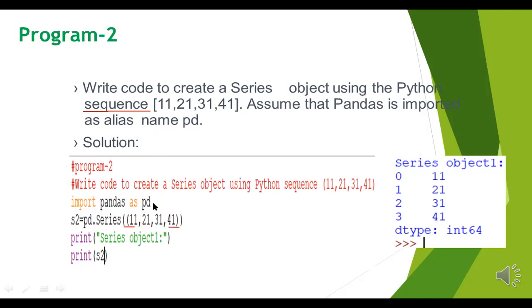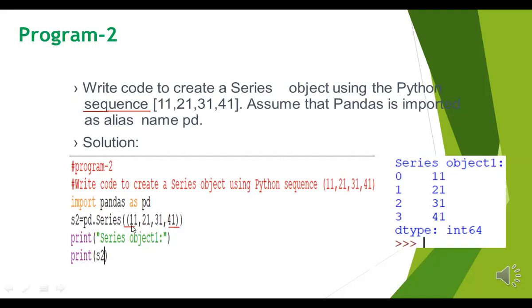Now import pandas as pd. There the question is written, and this is a comment line which you write with the hash symbol. Now S2 equal pd dot Series. What am I creating here? A series. Series is a function, that's why it takes a normal bracket.